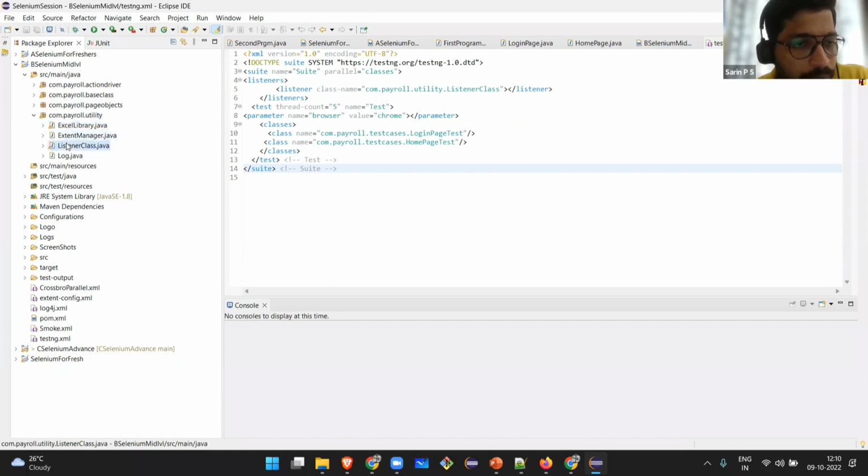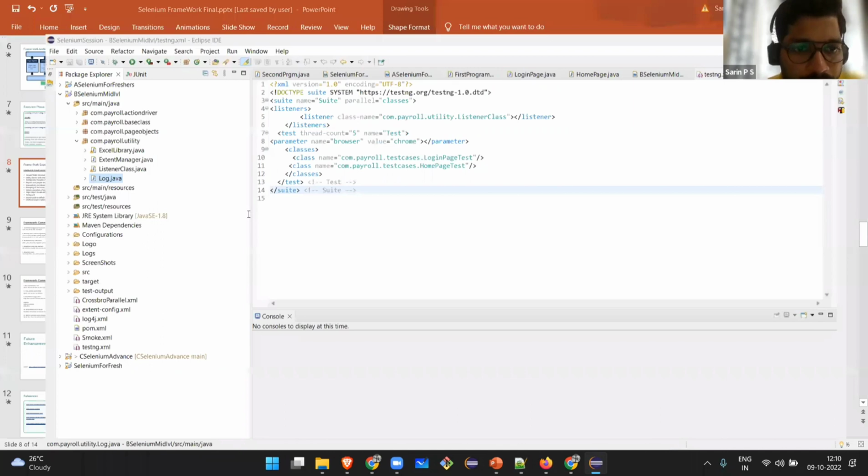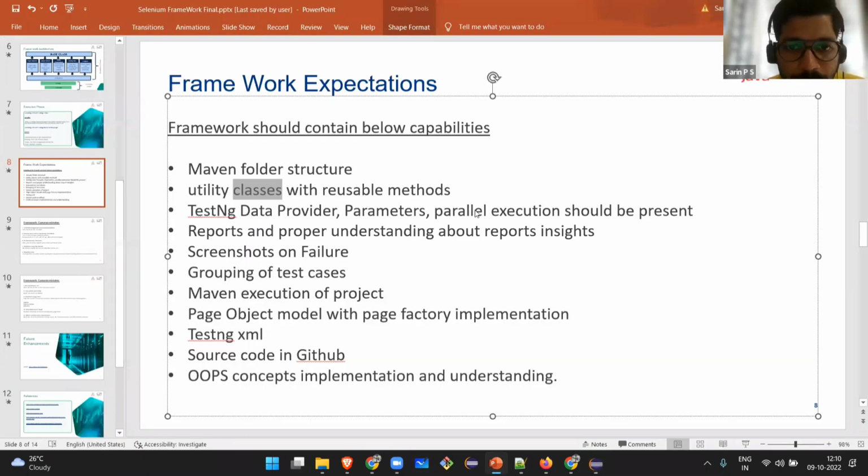Listener class is used for checking whether the test case is getting passed, failed, in which state, running, or the running completed. And log is for our information purpose, what steps we are going to take next. Everything is under locally. Okay. Now, TestNG data provider parameters, parallel execution.